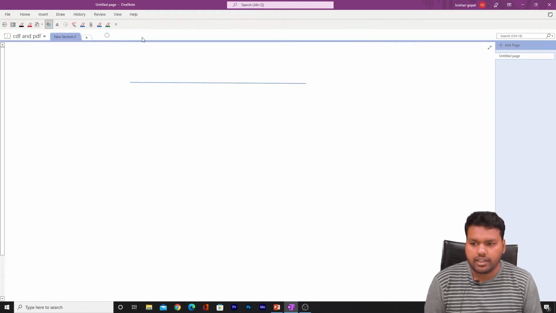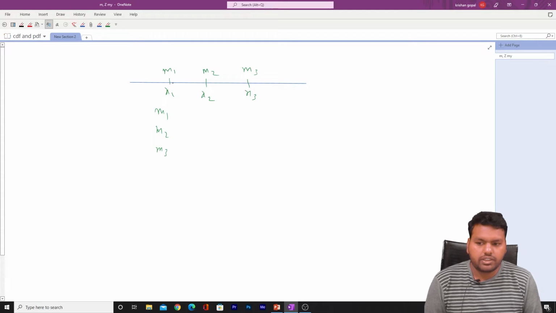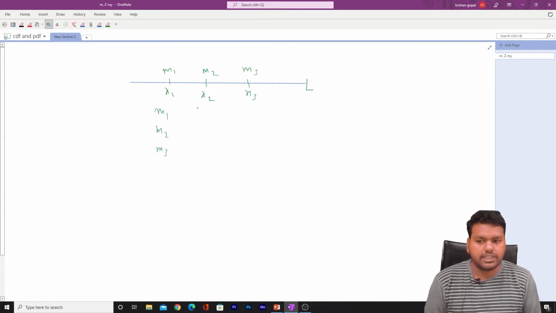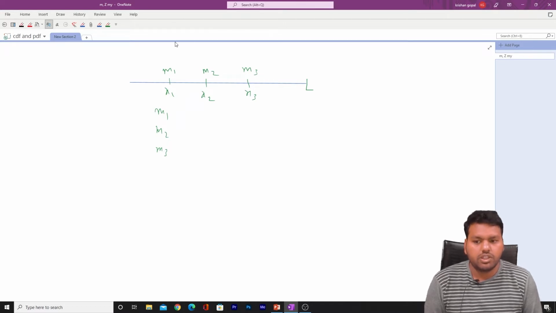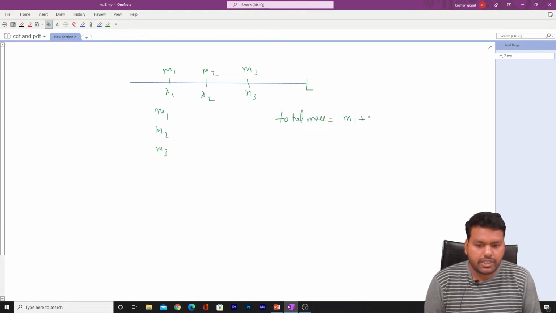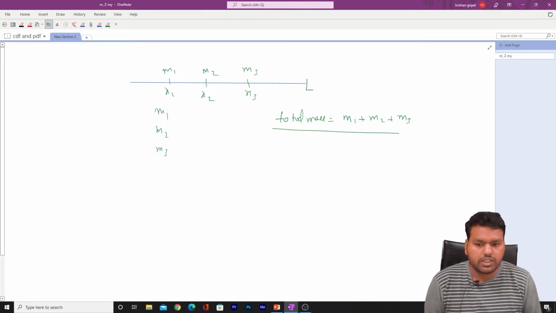Say the masses are m1, m2, m3. You keep them at the positions x1, x2, x3. Here, the masses are m1, m2, m3. So this rod has a length of L, and you keep some masses at different positions. If somebody asks what is the total mass, simply what we do is add these three masses, m1 plus m2 plus m3, right? So this is the total mass of this rod.